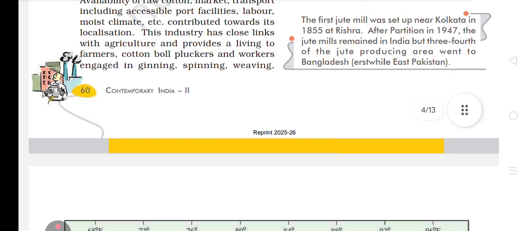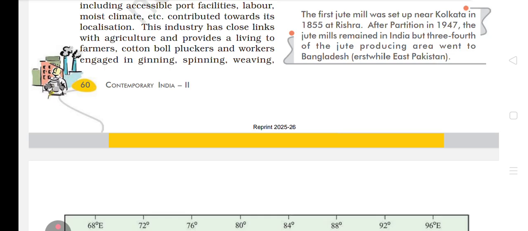Now see next what is given. This industry has close links with agriculture and provides a living to farmers. Okay, close link with agriculture and provides a living to farmers. Living to farmers means it provides money to farmers, from which farmers buy their essential items like food, etc., whatever their family needs.